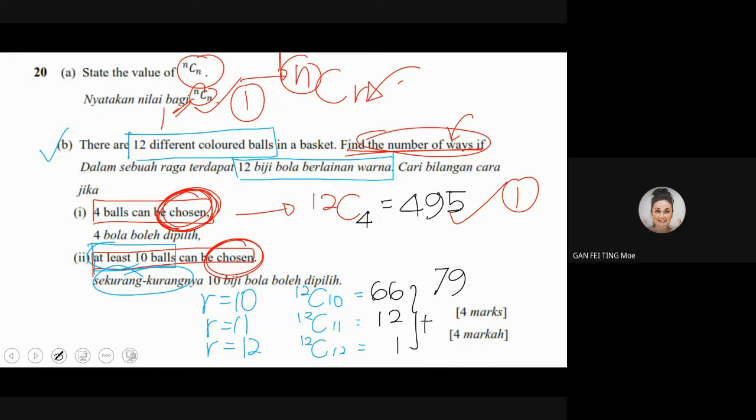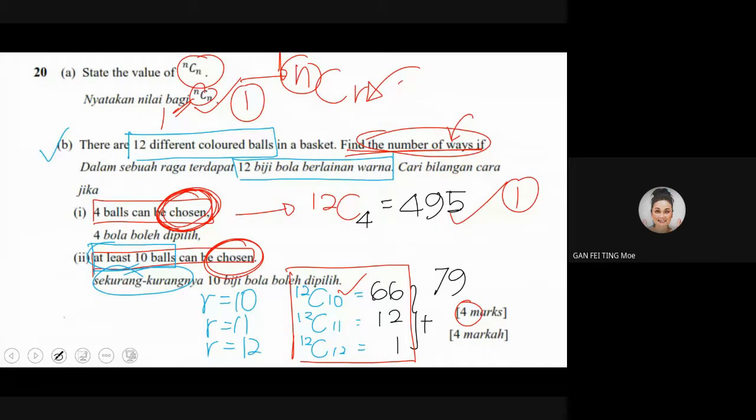Okay, Nat? So then for your marks, this is 4 marks, right? Just now already taken 2 marks. So where are the 2 marks? This will be given 1 mark, either one. Because at least, if students get confused, they may think that at least is 1, 2, 3, 4, 5, 6, 7, 8, 9. Then habis. Okay, remember that? So jot down.